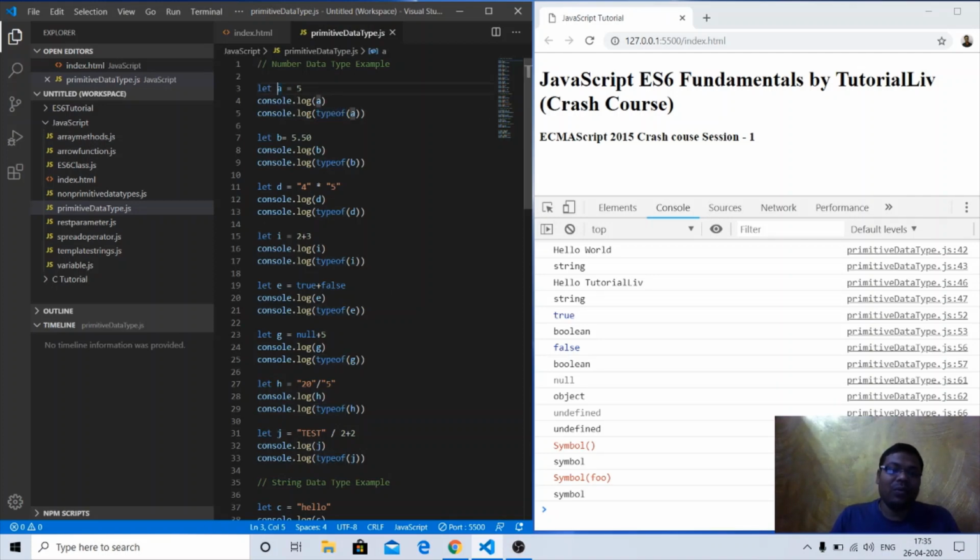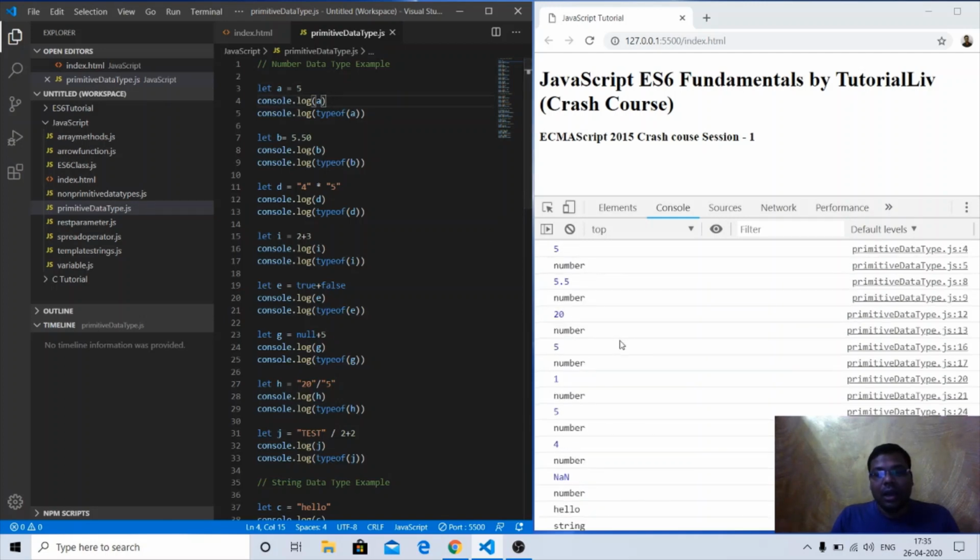So here we have one variable, let a equal to 5. Once we console.log a, it returns 5. And if you want to check the type of a, it is a number type. So this is a primitive data type. Similarly, for this decimal 5.50, if I check the typeof b, it is also a number type.